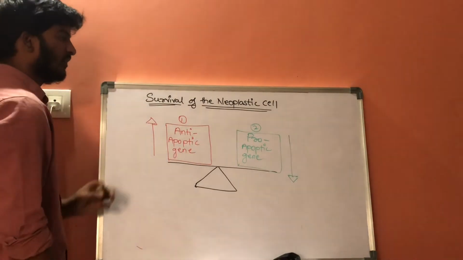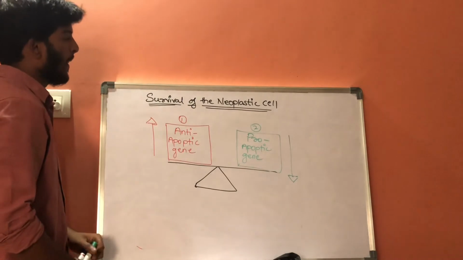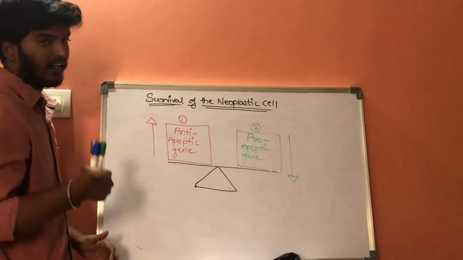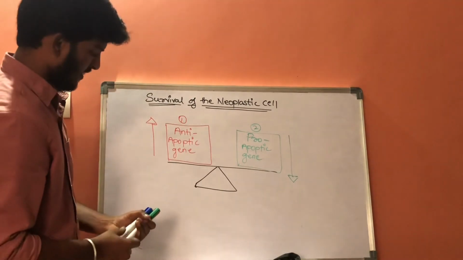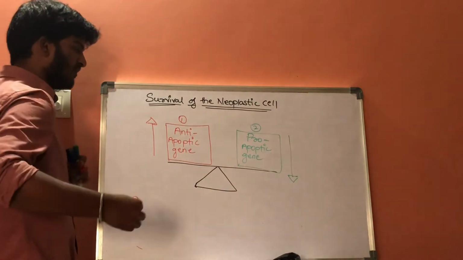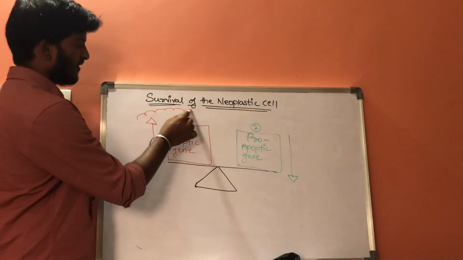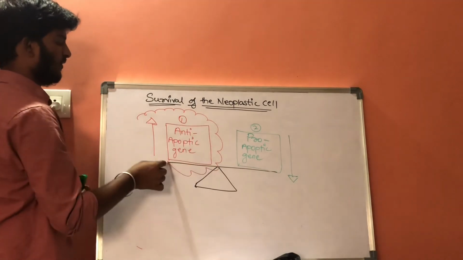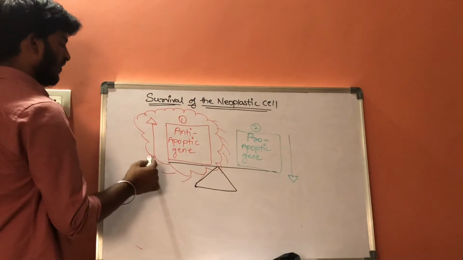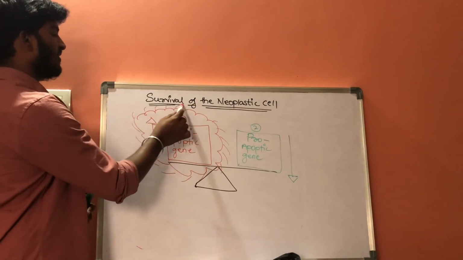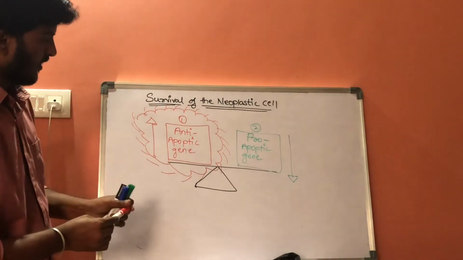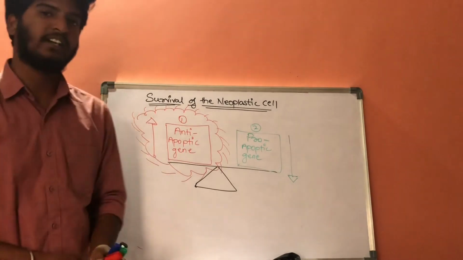That is in normal condition. Whereas in the case of a neoplastic cell, which is already an abnormal cell, there will be overstimulation of these anti-apoptotic genes. These anti-apoptotic genes will get activated.